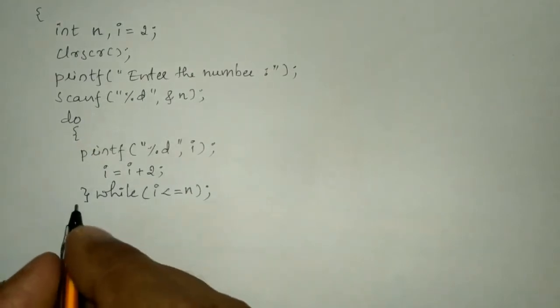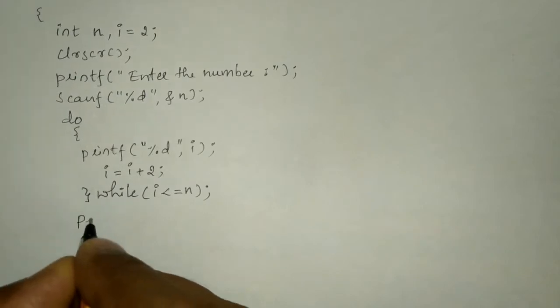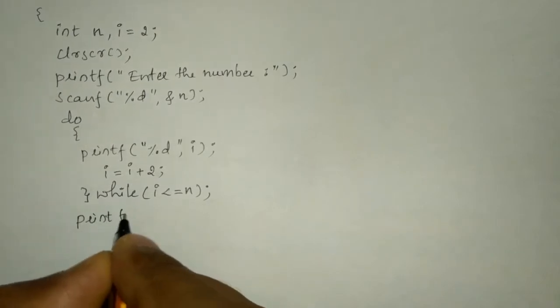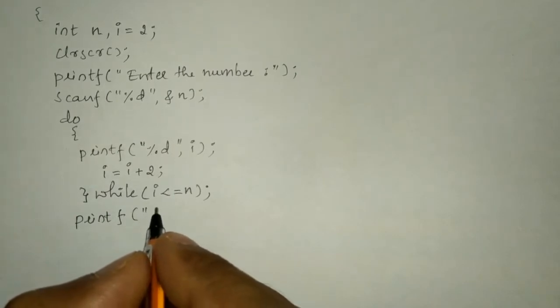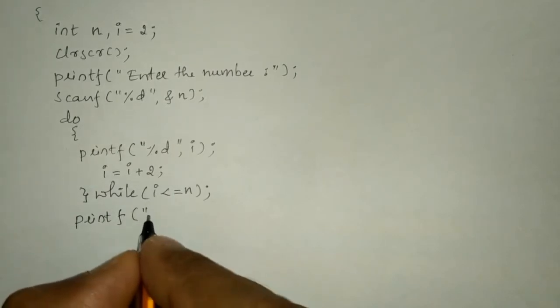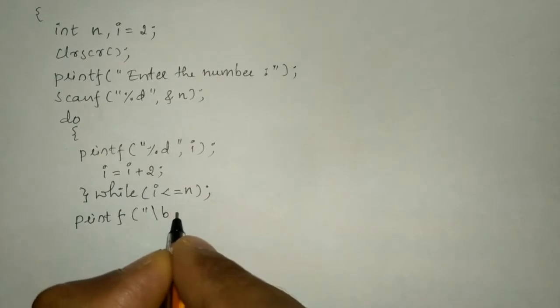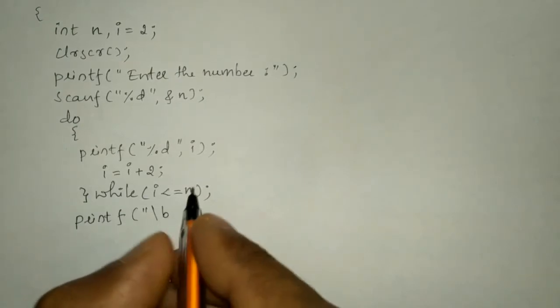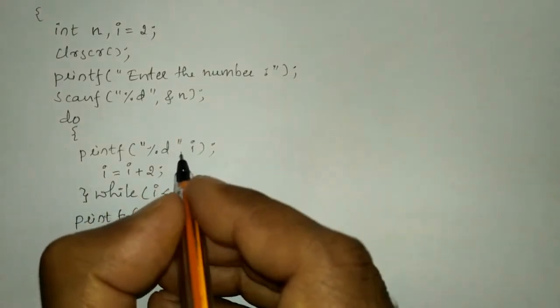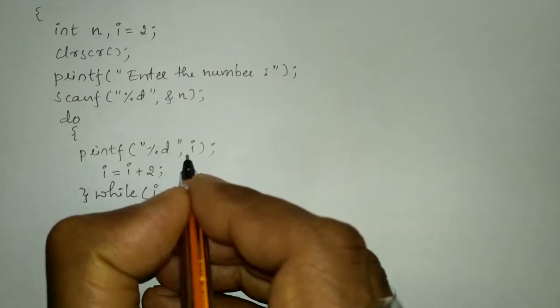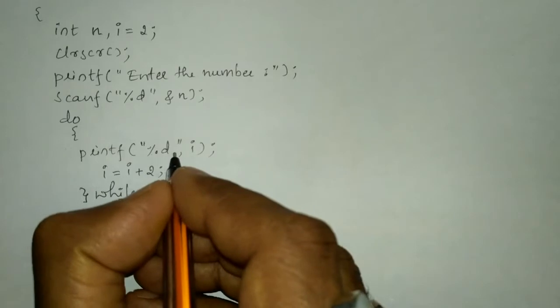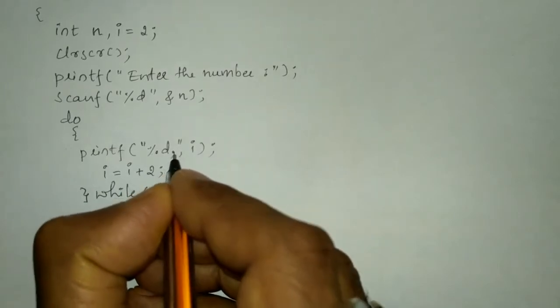Here I'm going to make a format like printf in double quotation marks. I'm going to write \b so that it removes the comma, which I'm going to put before the double quotation mark over here.